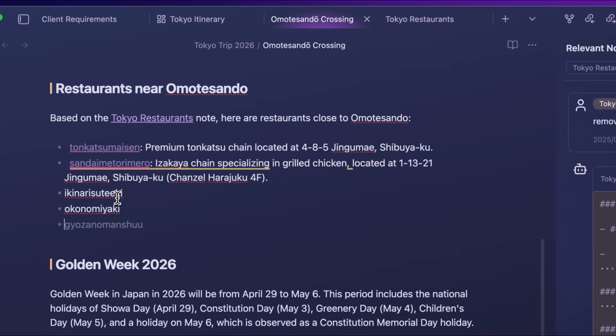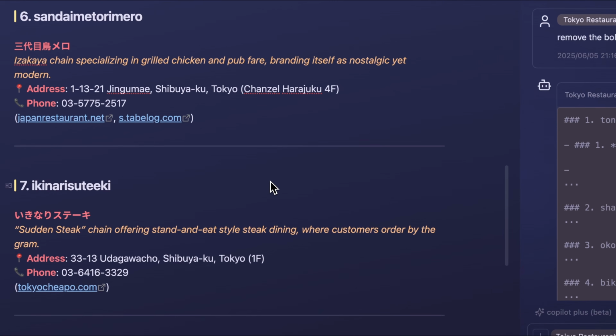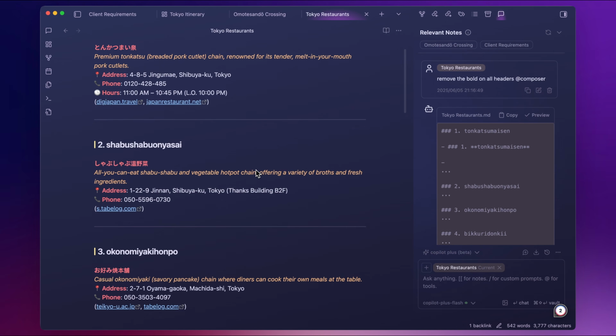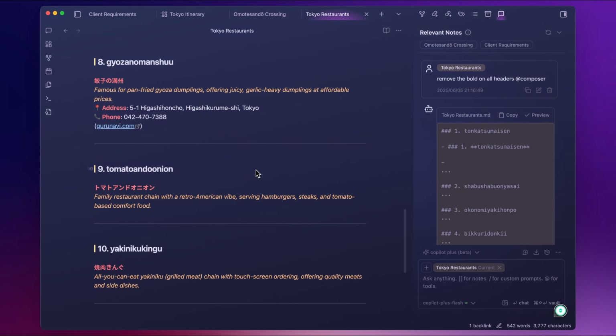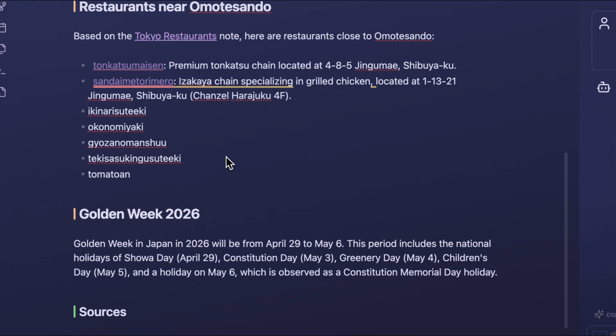Here, the example you see, this one is from sentence completion because I haven't started typing and it just gives me the word. If I have a partial word like this, then this is the word completion. I picked these Japanese names just to show you that it's indeed using the content from my vault to produce the completion. Let's show you one more. Tomato and onion. Tomato and... Okay, that works.